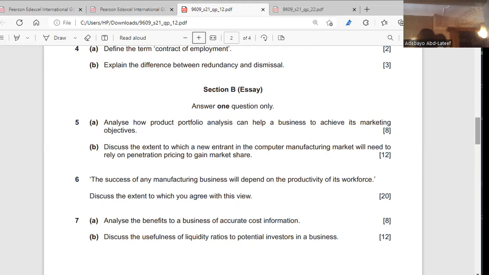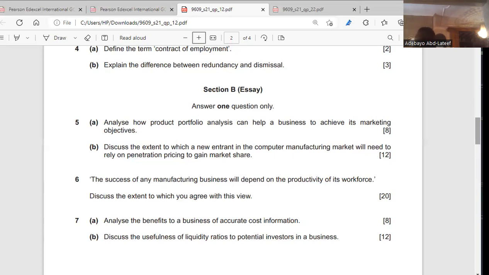So with your product portfolio, you know the kind of products you have now: the ones that are in decline, the ones that are in saturation, the ones that are at the peak. With a product portfolio, you know the life cycle of your products. And you'll also be able to analyze them through the Boston matrix, where you have the cash cow, the star, the dog, and the question mark. So with your product portfolio, you would know which product you have to invest in, which product you have to repackage, and what you need to do for each product to extend its life cycle. That is what product portfolio is about, and marketing.